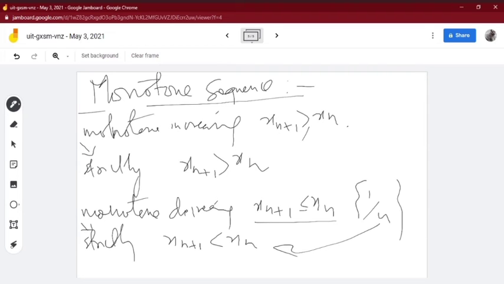So a sequence is said to be simply monotone if it is either monotonic increasing or monotonic decreasing. If x(n) is monotonic increasing, then minus x(n) is monotonic decreasing. So there are a few examples of monotonic increasing and decreasing.